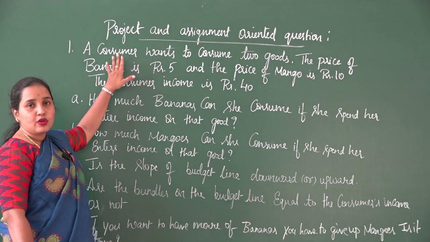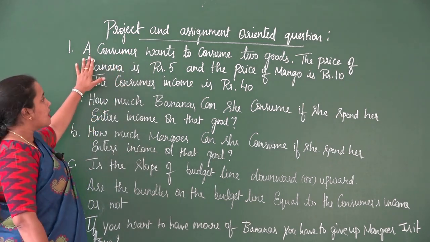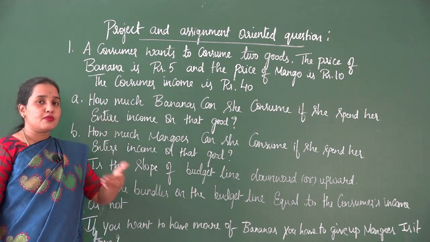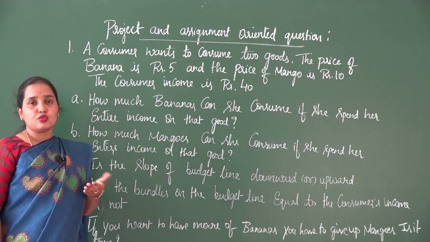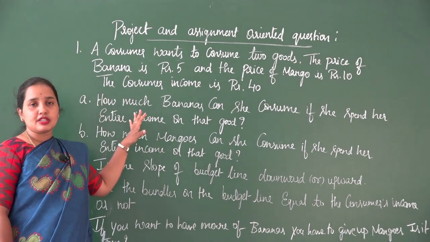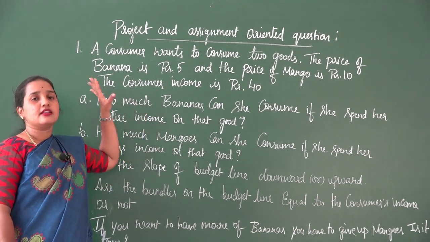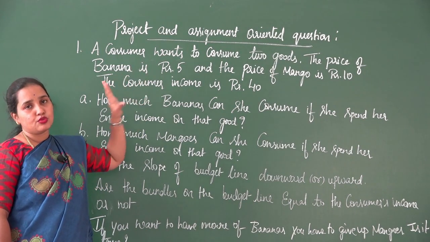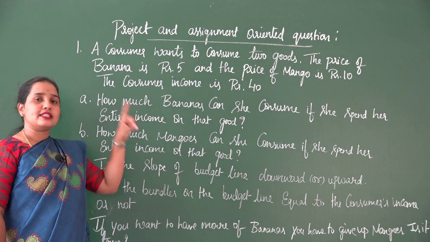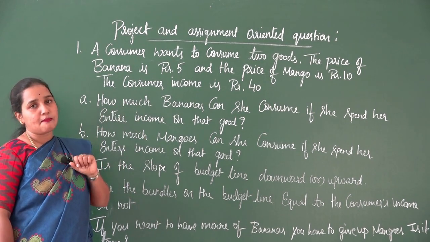Just listen to the question, observe the question. A consumer wants to consume two goods. Combination of goods means there must be two goods. In this particular question, they are saying that the consumer wants to have two goods. The two goods taken here are banana and mango.